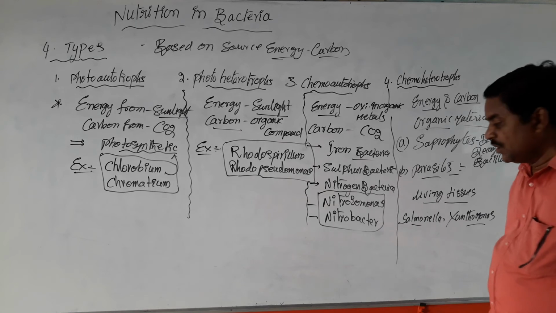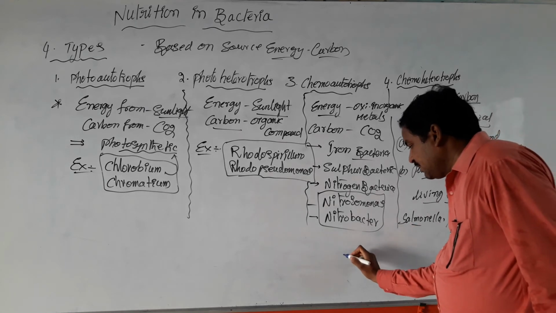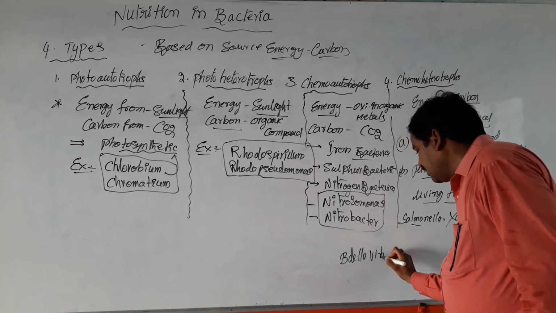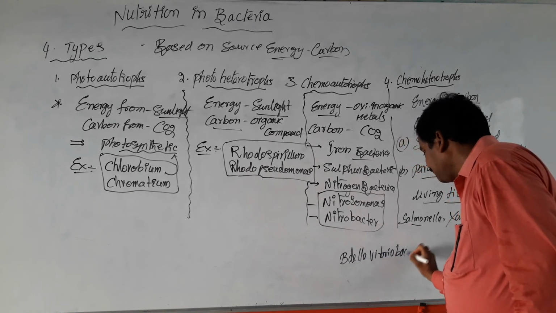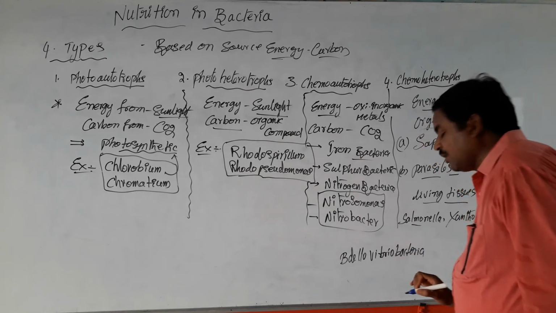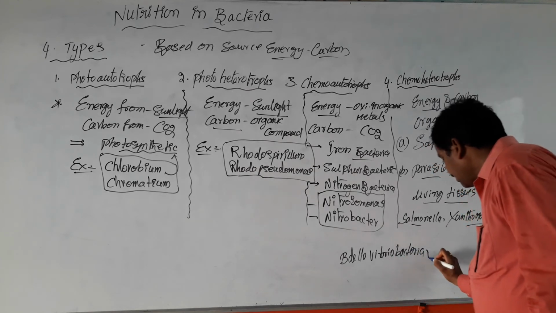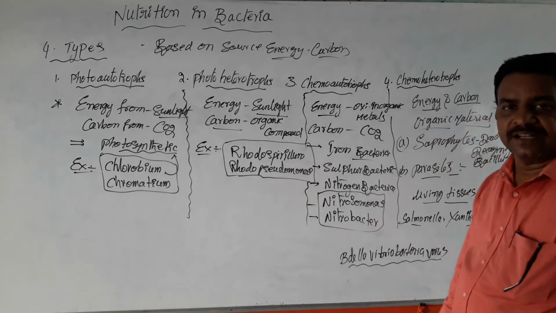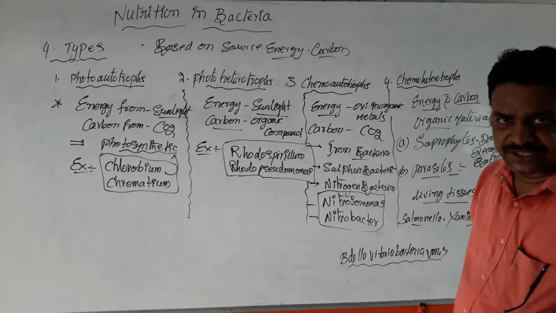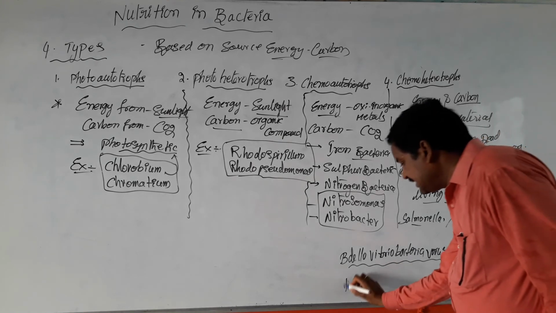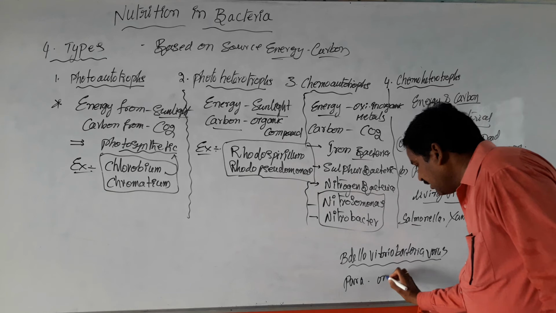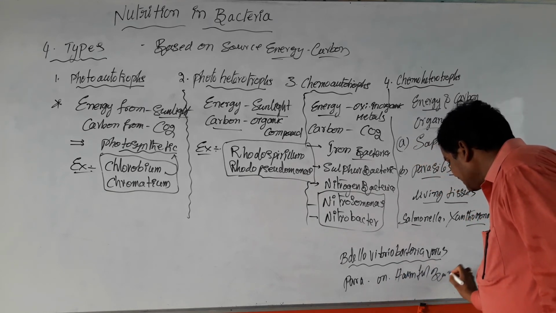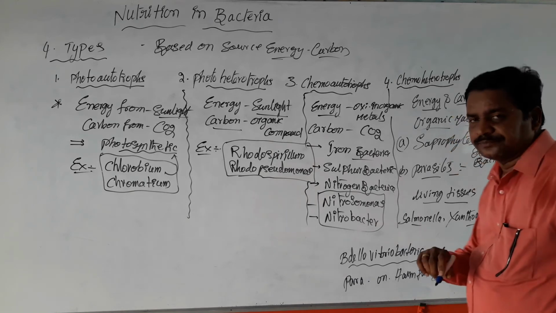At the same time, you know some of the bacterial cells, Bdellovibrio bacteriovorus. This bacterium is one of the useful bacteria. How is it useful to human beings? Actually, this bacterium is a parasite on harmful bacteria.